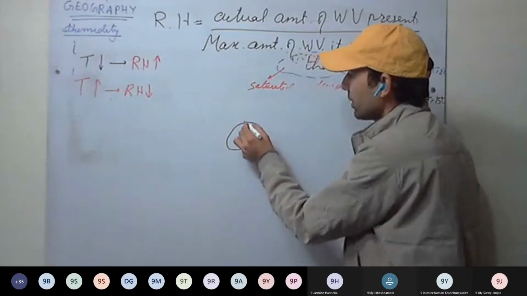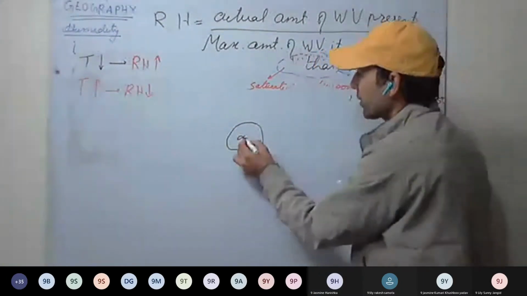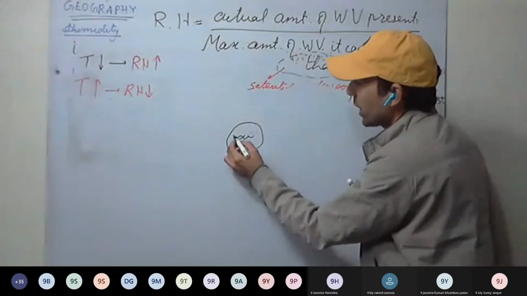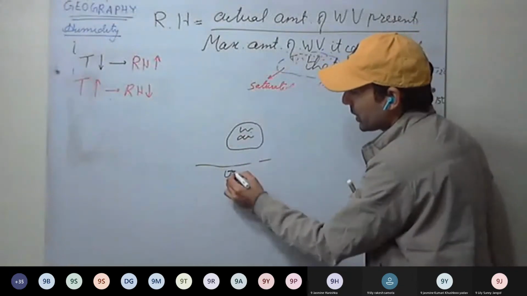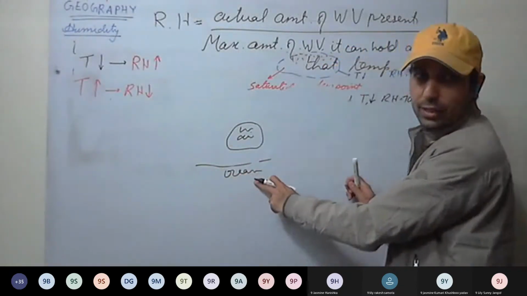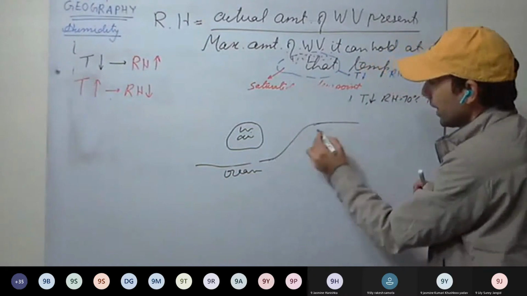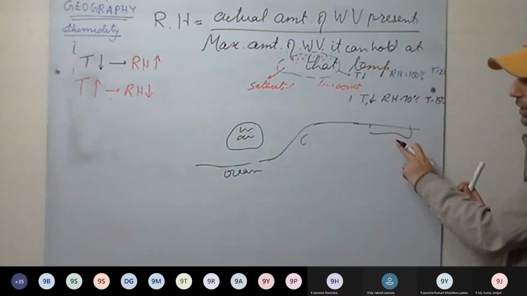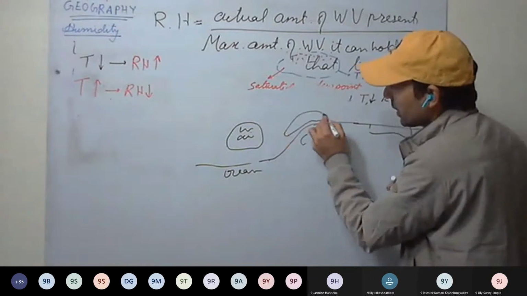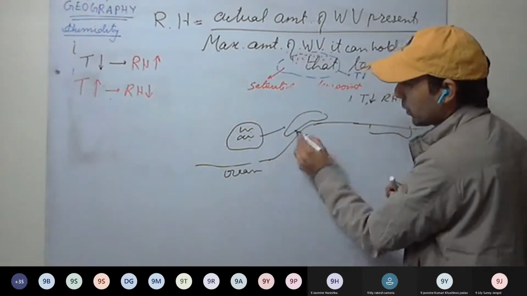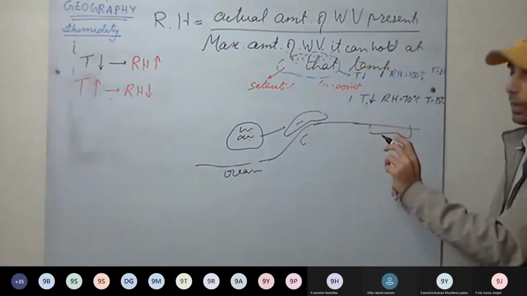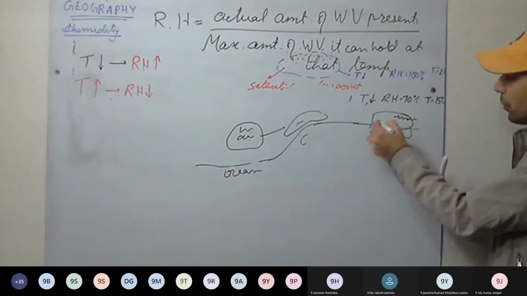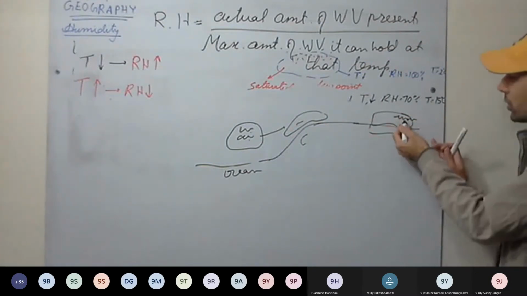For example, it depends on where the air is. Say we are having warm air, and we have the oceans here, and here the land, the very interior of the continent. So here, this warm air will contain moisture. And if this is also heated, here as well we have warm air, but no moisture.